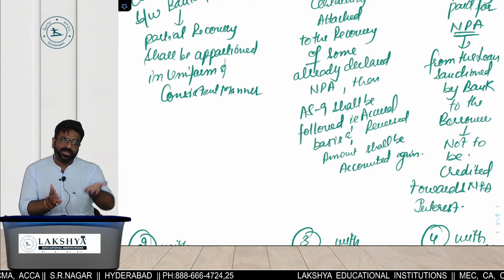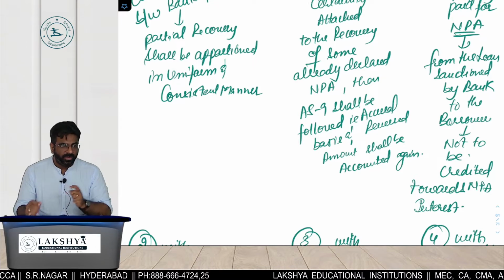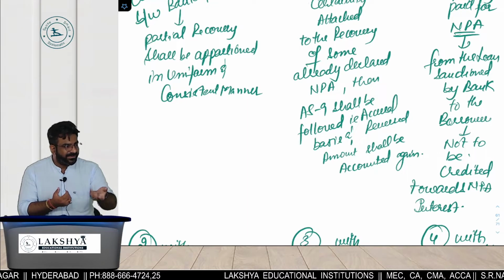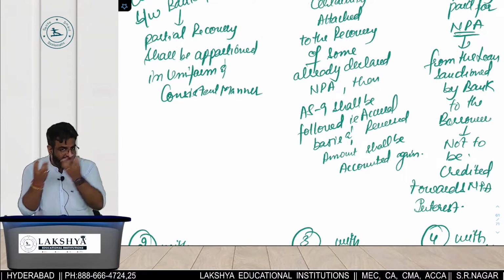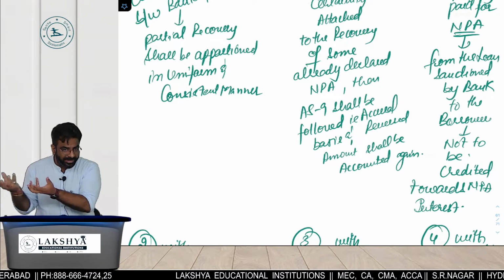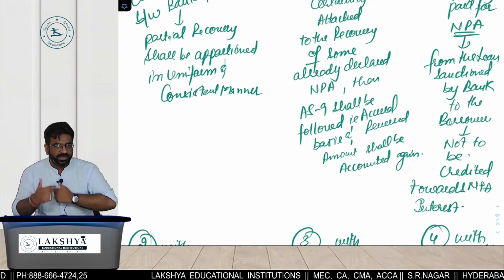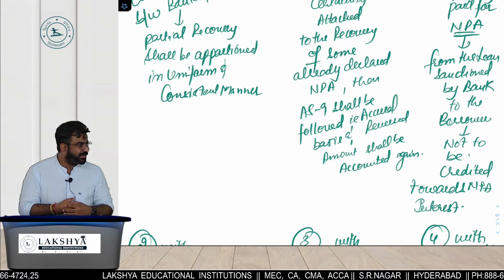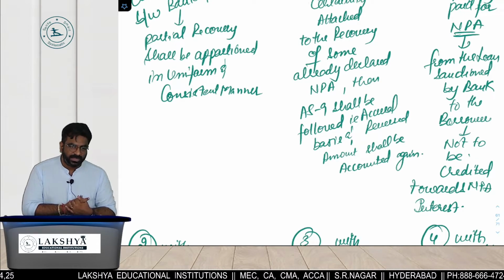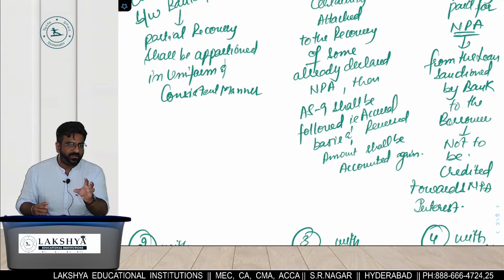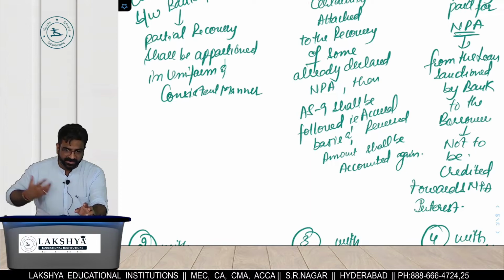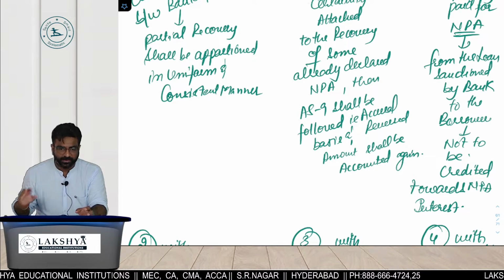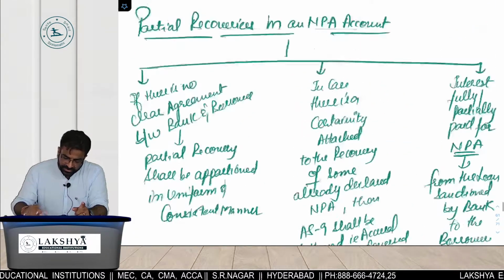Now you had already declared it as an NPA, so first you will reverse it. And whatever interest you were thinking of doing on realization basis, you have to start doing it on accrual basis again. It means you have to start following AS 9. What is AS 9? Revenue recognition. Because he has given you the ray of hope that yes, my business is reviving again and I will be in a position to repay your total loan. Clear? And what is the third one?